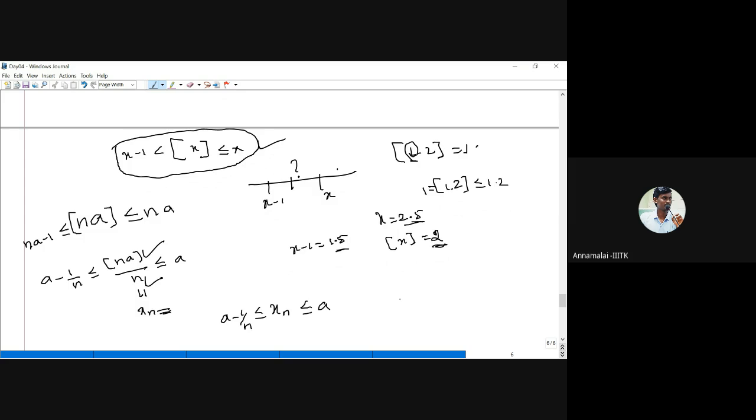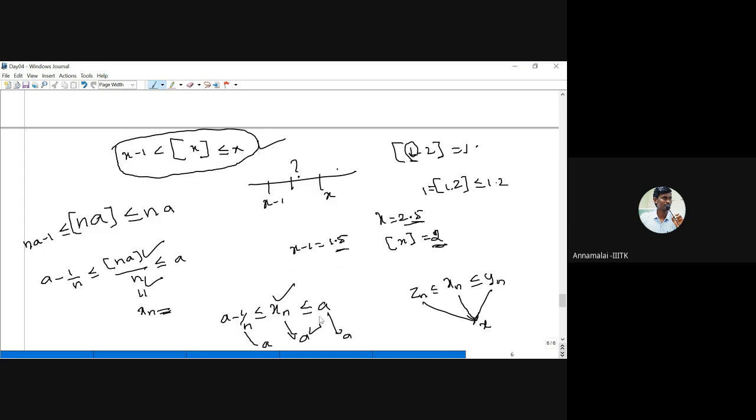There is a theorem called the sandwich lemma, sometimes called the squeeze lemma. It says that suppose we have three sequences satisfying zn less than or equal to xn less than or equal to yn for all n. If the two outer sequences converge to a point x, then the middle sequence also converges to x. That is the sandwich. As A is a constant sequence, it converges to A. As n goes to infinity, 1 by n converges to 0, therefore A minus 1 by n also converges to A. Since the left and right sides converge to A, the middle term also converges to A. Therefore, we get a rational sequence that converges to this irrational number.